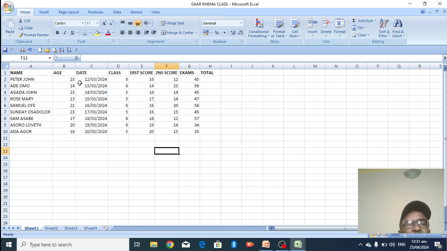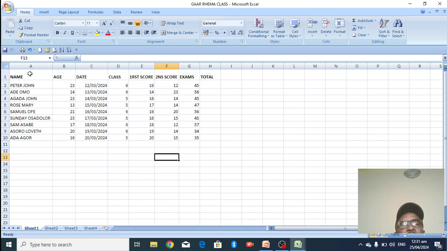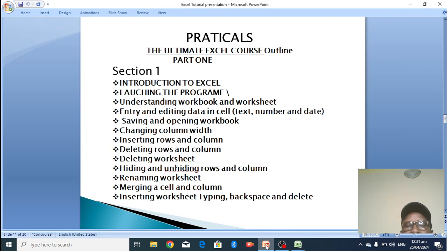The same thing with the other column, with the row. You can come here, and do what? Drag. You want to drag this one because of the heading. So okay, we have a new column width. That's all about column width. Then we are going to look at it again.